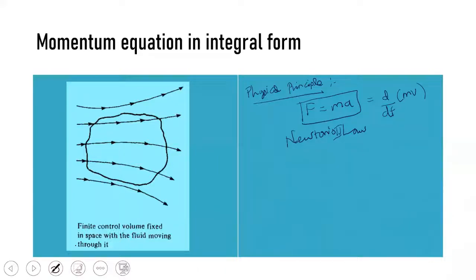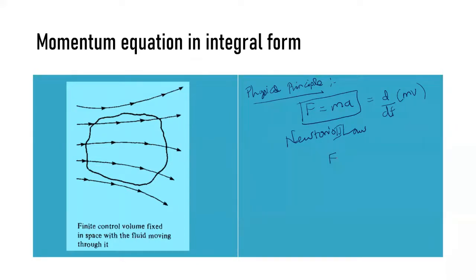Equation in integral form. So what is meant by the momentum equation? It is nothing but the physical principle F equals ma in operation. So we have the force term on the left-hand side and the rate of change of momentum term on the right-hand side. What are the forces considered here inside the field? On the left-hand side we have F.